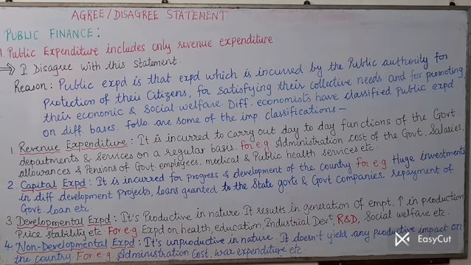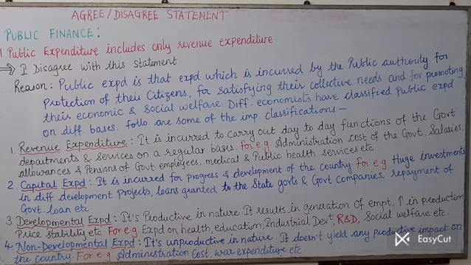Whenever the term revenue comes, it means expenditure on a smaller scale, on a regular basis. Revenue expenditure is the expenditure to carry out the day-to-day functions of government departments and services. Whichever is the running expenditure of the government departments and services is called revenue expenditure.